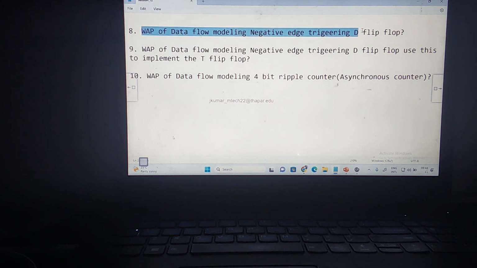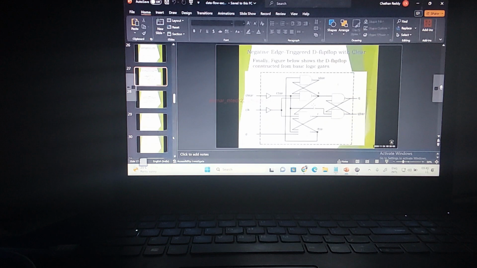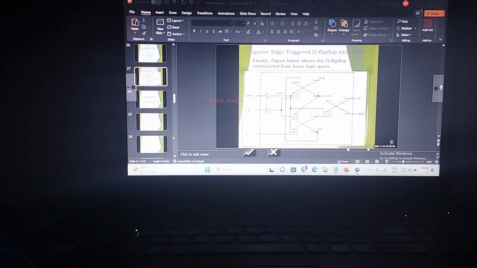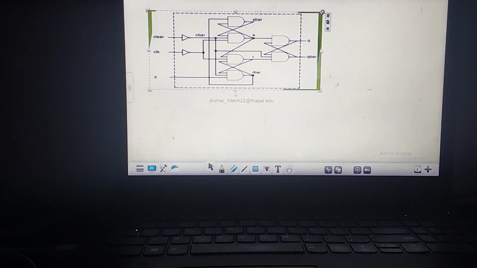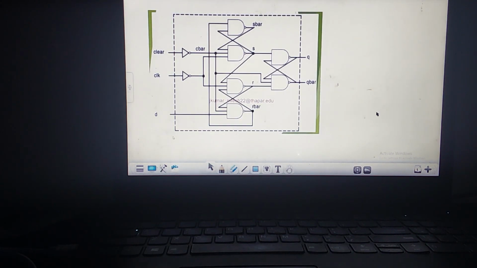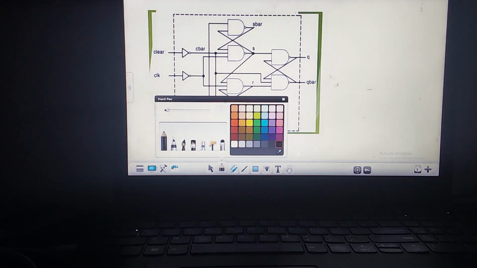Now let us start with the questions on sequential logic circuits. So has anybody done the program for this? Okay, can you tell me what is the program for the negative edge D flip-flop? So this is a negative edge D flip-flop. Let us copy this. This is one negative edge D flip-flop. So how to model this using the data flow modeling technique? Can you tell me what is the program for this?